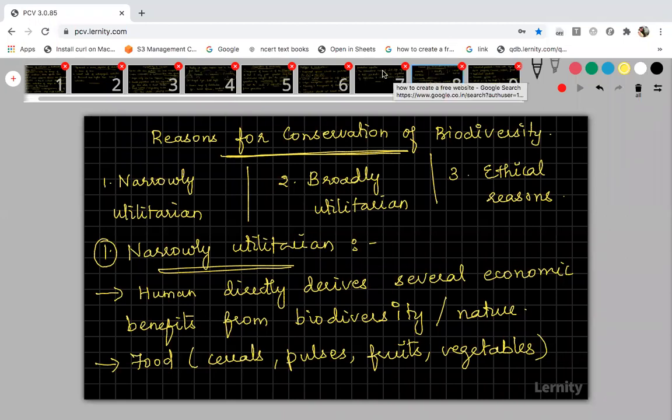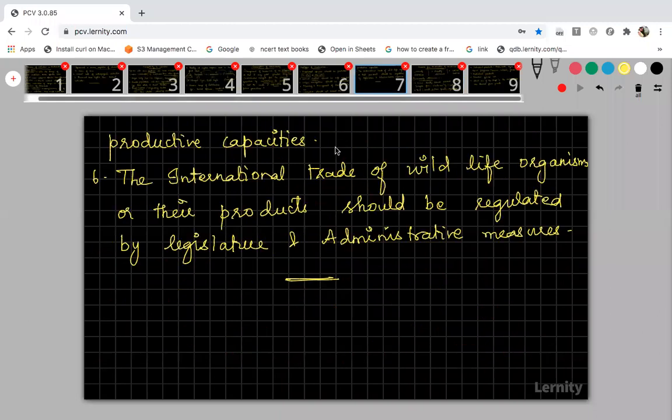7th one you want me to show? Yes, these are the same reasons for which we are destroying the biodiversity. 7th one, the student asked me to show the 7th slide. This is the 7th one. Now please copy it soon.